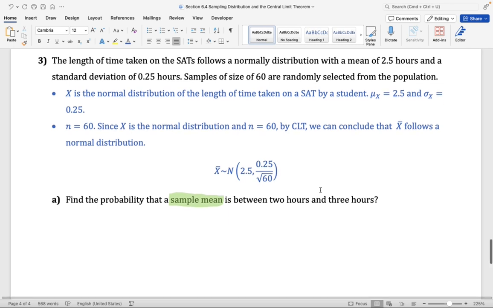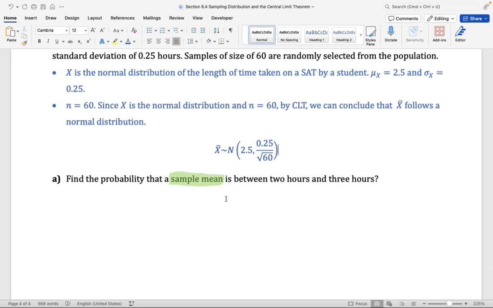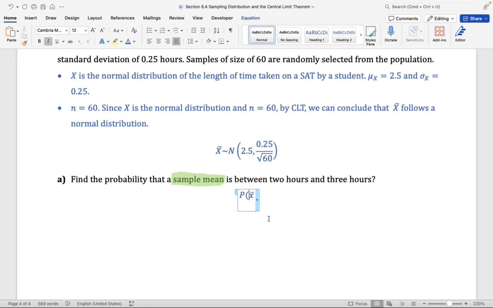Now, if you're finding the probability that a sample mean is between 2 and 3 hours, that is P of X bar being between 2 and 3. If we're wanting to find this probability, you have a function on your calculator, on Google Sheets or Excel, that can help you find this probability. I'm going to have you do this on your own, but let me give you a hint. If you're using a calculator, you're going to use normal CDF. If you're using Excel, you're going to need to do a few more steps, but here is the distribution that you need to use: NORM.DIST.